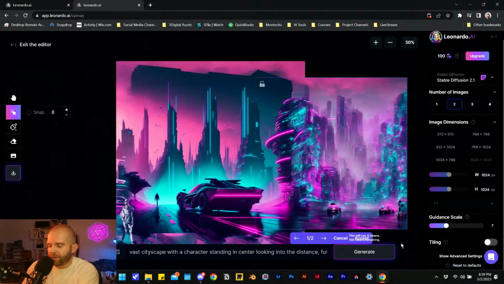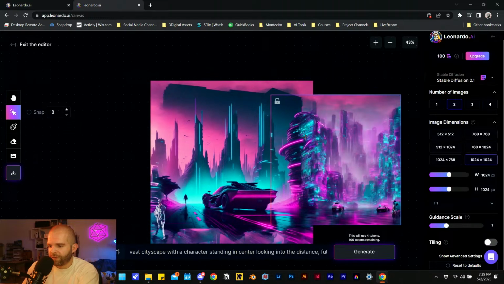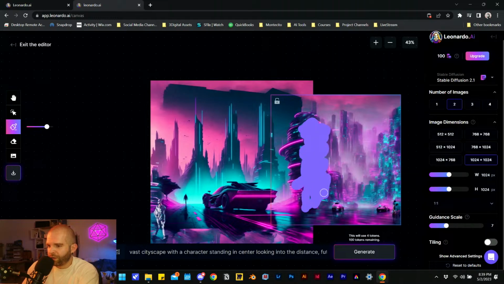It's not terrible, right? So let's say I use the mask, increase my brush size, and I paint. Come on now. Oh, I have to accept. Accept. Mask. And now I paint over here. I want to replace that building with something that matches the other one more. Or maybe I want to eliminate some of this building and see if it can just fuse into here.